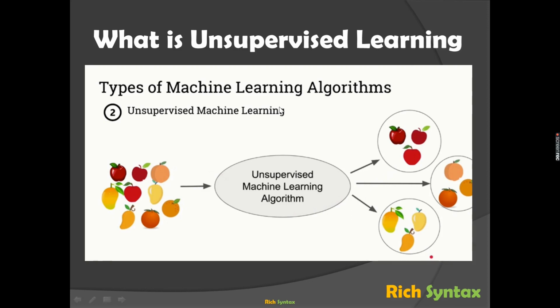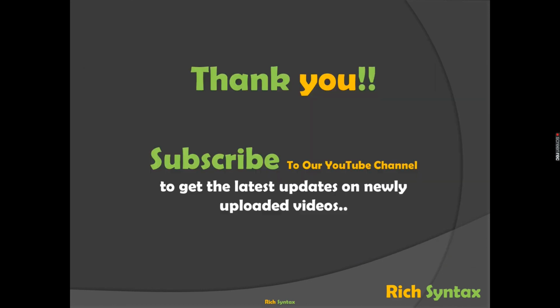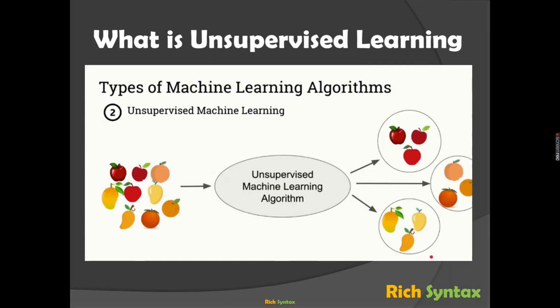Just to summarize, you input a lot of data. The algorithm or the model will be smart enough to differentiate, and it will say these 10 records are classified as one set, the other 10 records are classified as another set, and the other 5 records are classified as another set. This is how the unsupervised learning algorithm works. That's pretty much about supervised learning and unsupervised learning.